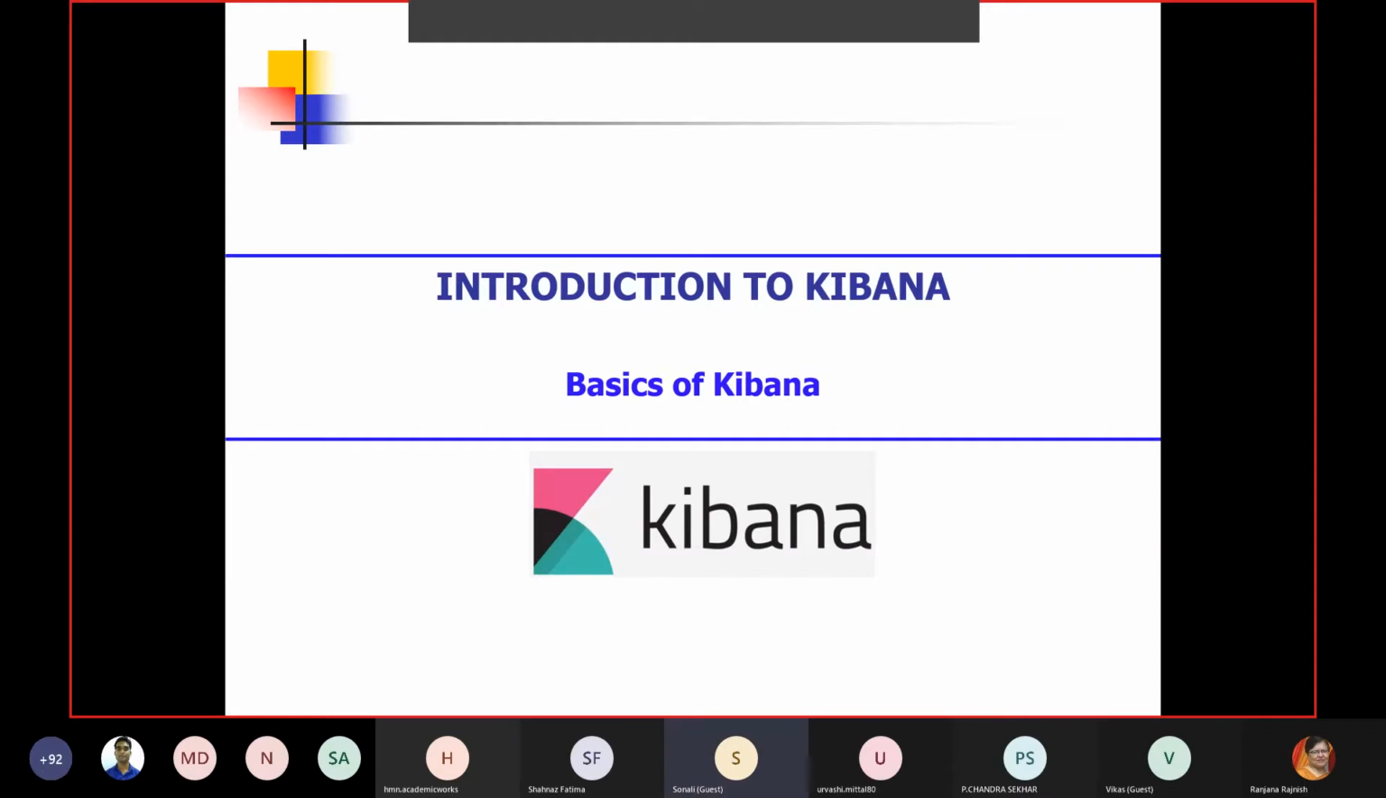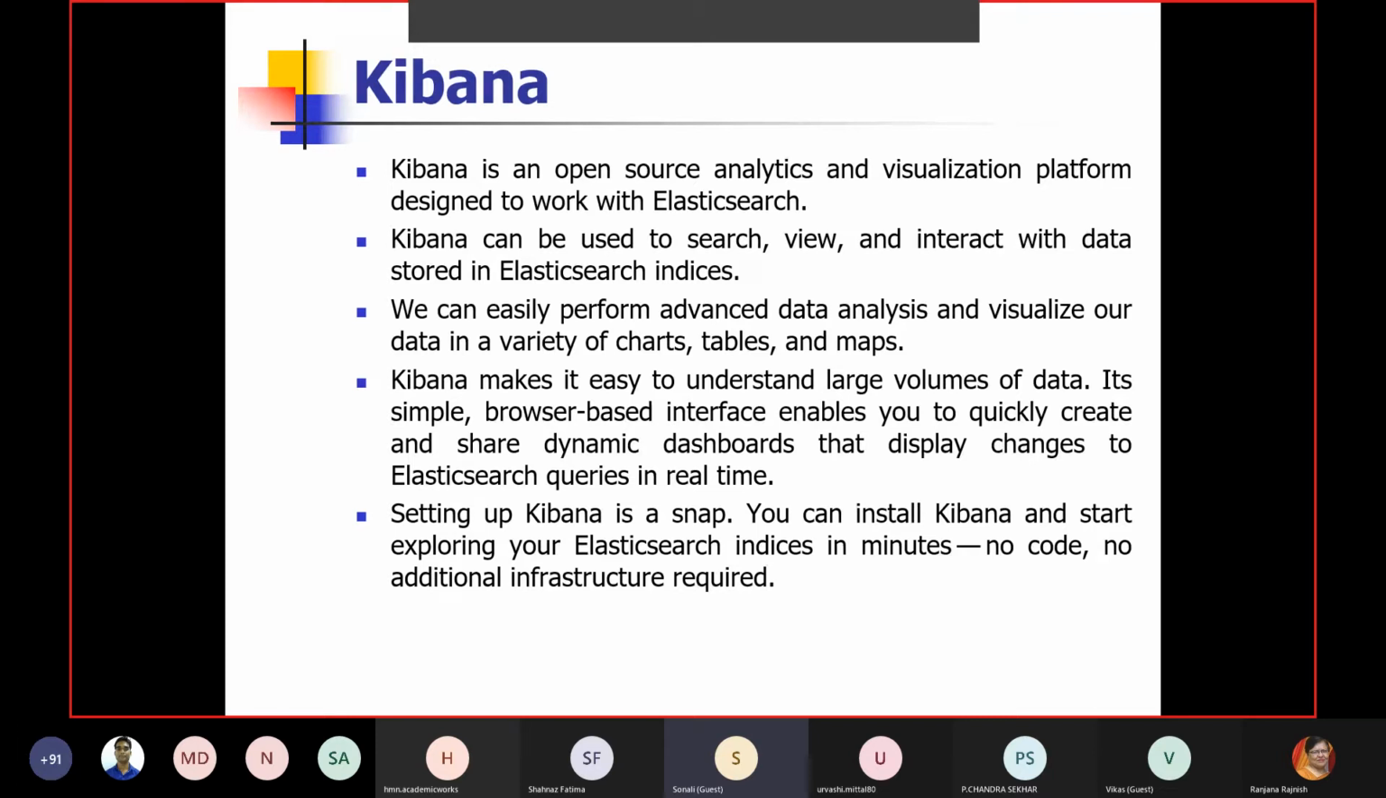For visualization, the role of Kibana comes in. Kibana is a tool where we can perform the visualization aspects, but it is not working alone. You understand, it is working with Elasticsearch. It is an open source tool for analytics and visualization that works with Elasticsearch. Just like, you can say, the foundation is your Elasticsearch, and Kibana is a kind of agent working on that foundation.